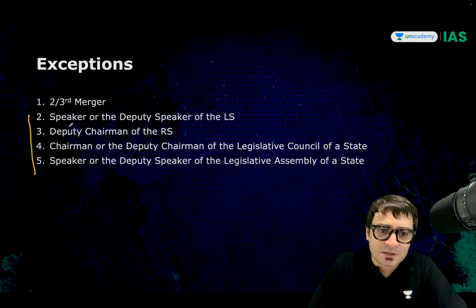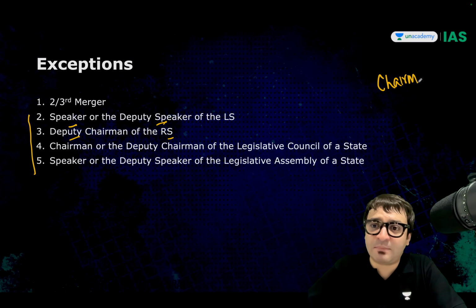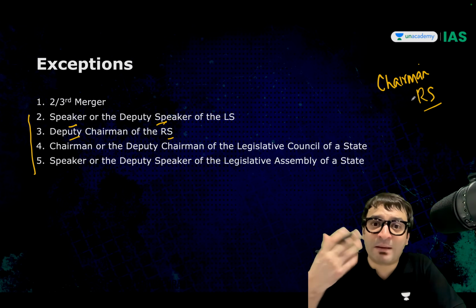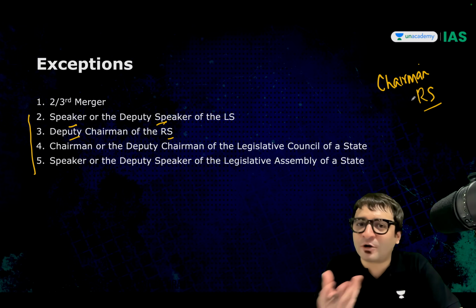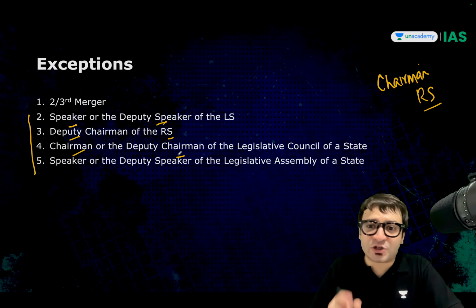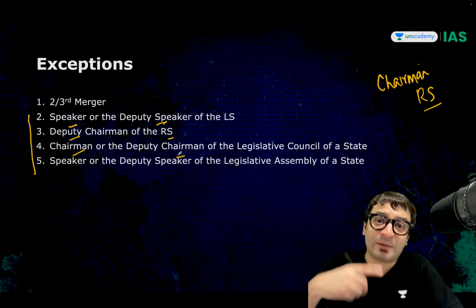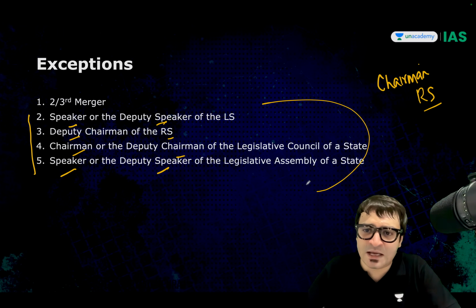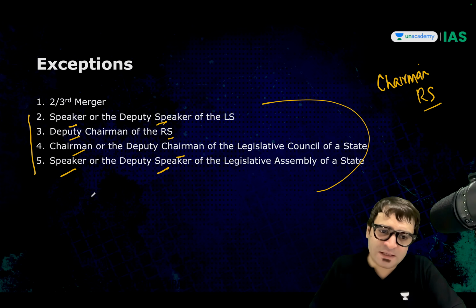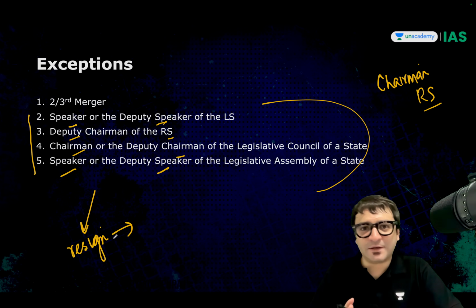Exceptions? For example, please remember these institutions, individuals. Remember them. Speaker, Deputy Speaker of Lok Sabha, Deputy Chairman of Rajya Sabha. Sir, why not Chairman of Rajya Sabha? Because Chairman or Chairperson of Rajya Sabha is not the member of the Rajya Sabha. And as such, you cannot be disqualified under anti-defection law because you're not the member. Chairman, Deputy Chairman of the Legislative Council. Because in Legislative Council, Chairman is not nominated, Chairman is elected. The Speaker or the Deputy Speaker of the Legislative Assembly of the state. Only these are exceptions. Which means, if they resign, they will not be disqualified.